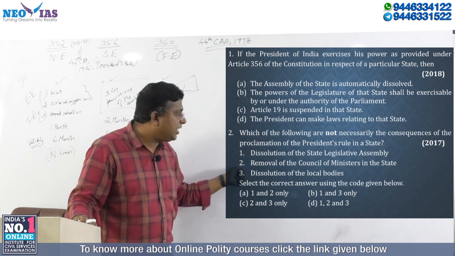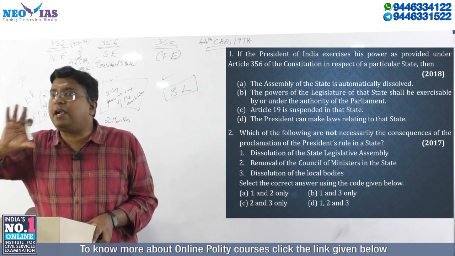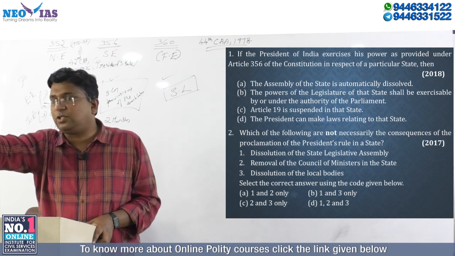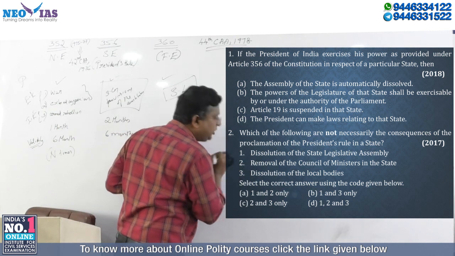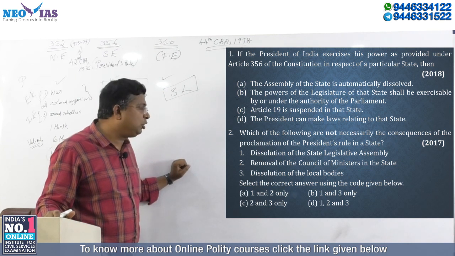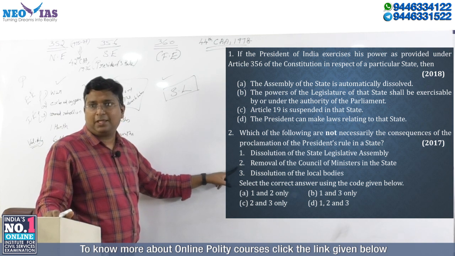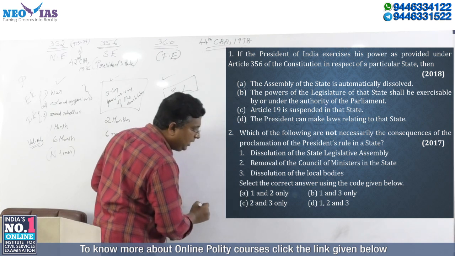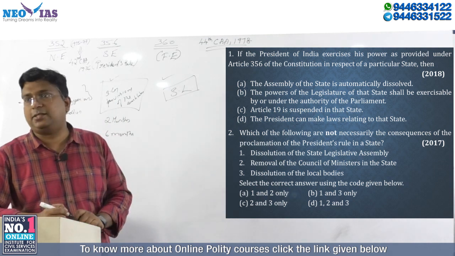Now what is 2? Removal of the council of ministers. That is confirmed. It's a consequence. That is 100% confirmed. That if the president rule is there, the council of ministers of that state will be removed. Okay. So 2 is a direct consequence. So they are asking for not a direct consequence. So 2 should not be there. If you know that 2 is not there, you got your answer. If you know that 2 should not be there, you can eliminate A, you can eliminate C, you can eliminate D, and you will get your answer.